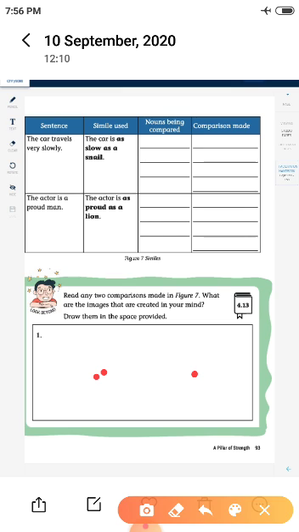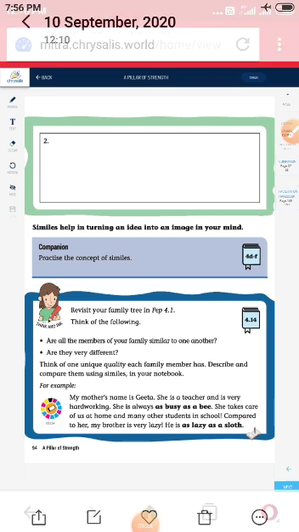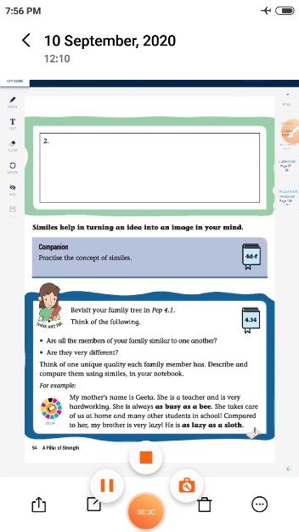Okay, read the comparisons made in figure 7. What are the images that are created in your mind? Draw them in the space provided. You have to draw two images which are similar. See the same activity in this box. The last activity, activity 4.14, think and ink.